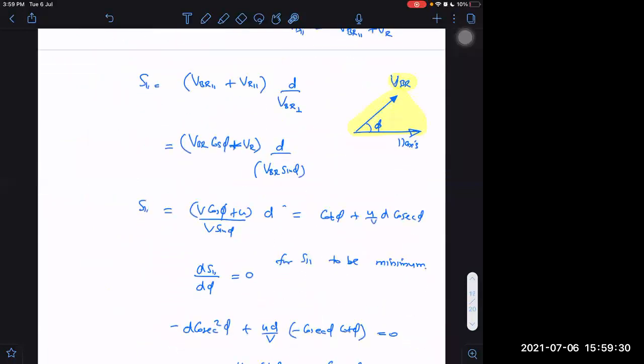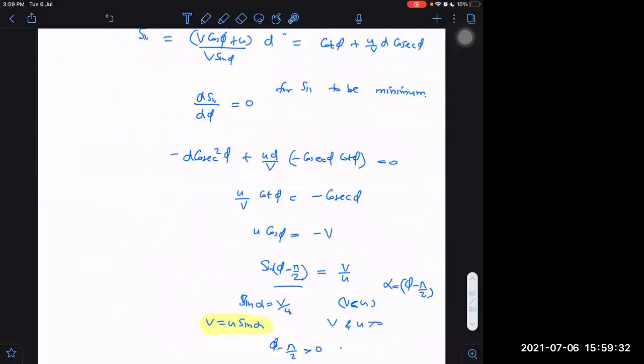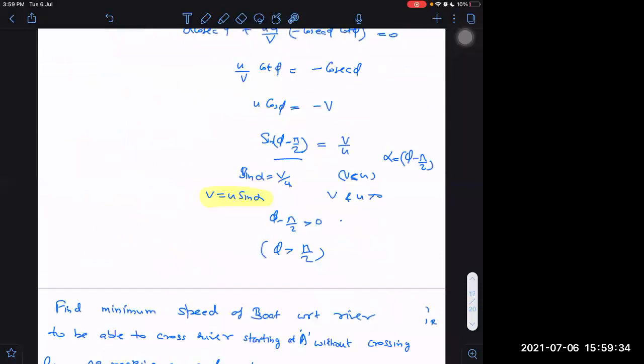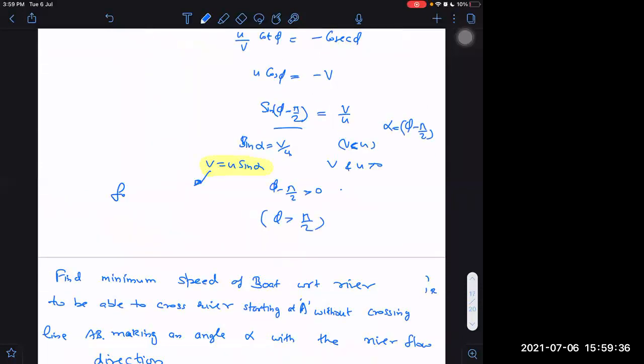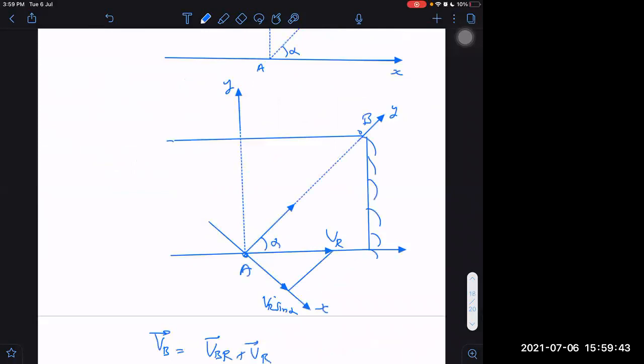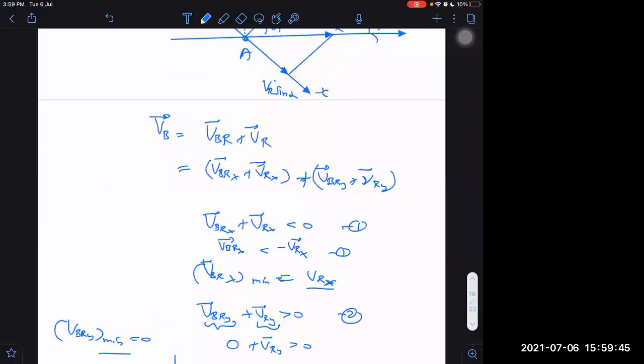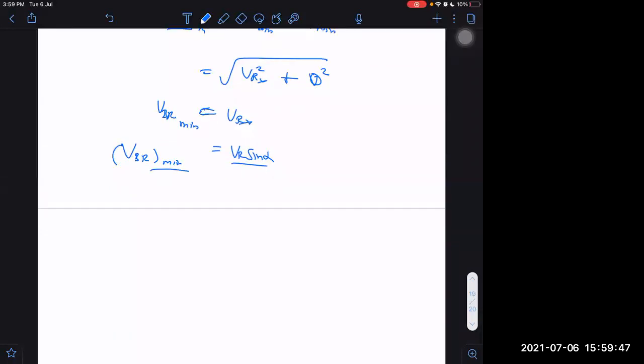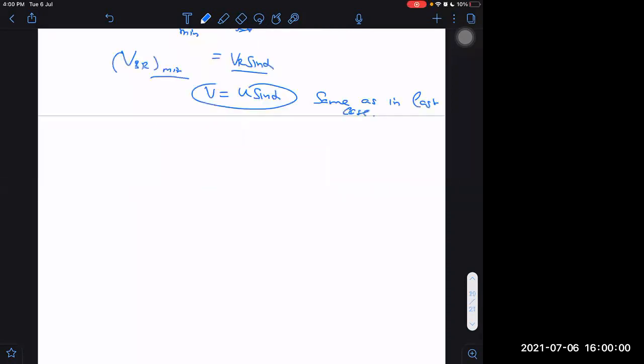U sin alpha is equal to V. This is for minimum drift, and the condition is same for minimum speed to be able to cross the river. Again same thing, V is equal to U sin alpha. Same as in last question. Although last question was different, but answer is same.